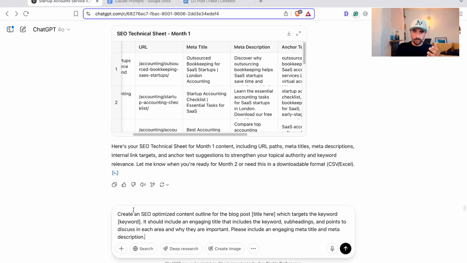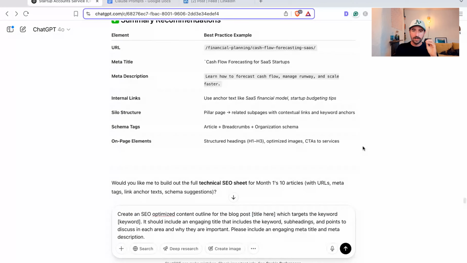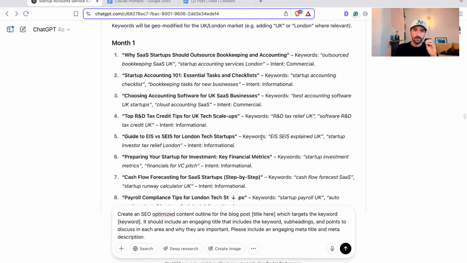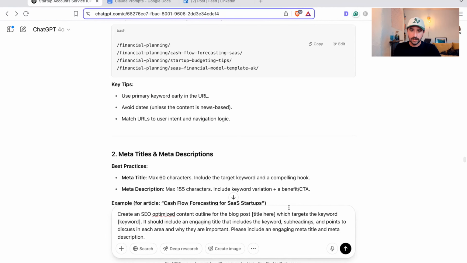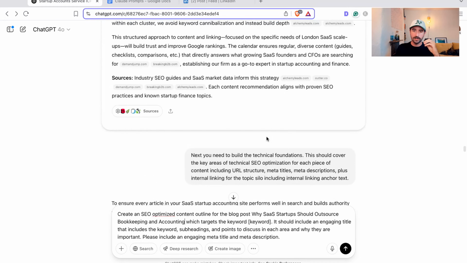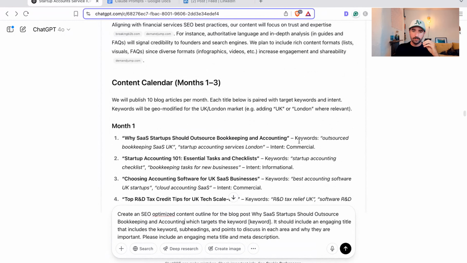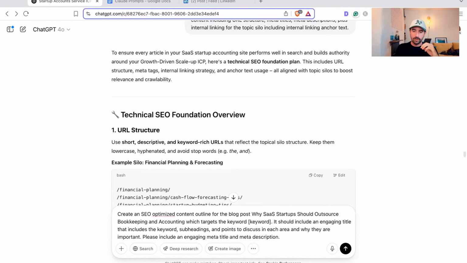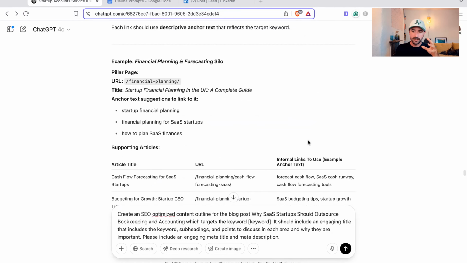We're not going to get it to write the whole content yet, but I've got this prompt: create an SEO optimized content outline for the blog post and insert title here. So let's go find a blog post that we can use, which we had further up. We may as well start with month 1 and grab that title, and we're going to put that into our prompt here. So blog post: why SaaS startups should outsource bookkeeping and accounting, which targets the keyword. What were our keywords here that we built out? Outsource bookkeeping, startup accounting services, London, for our actually quite commercially intended article.